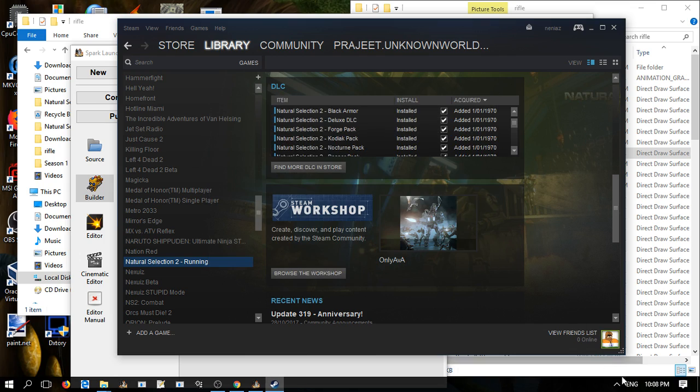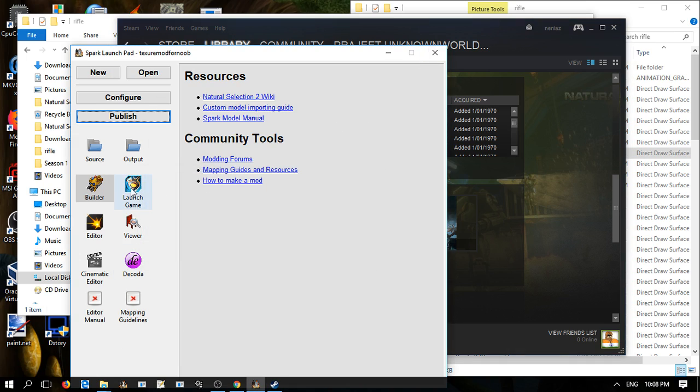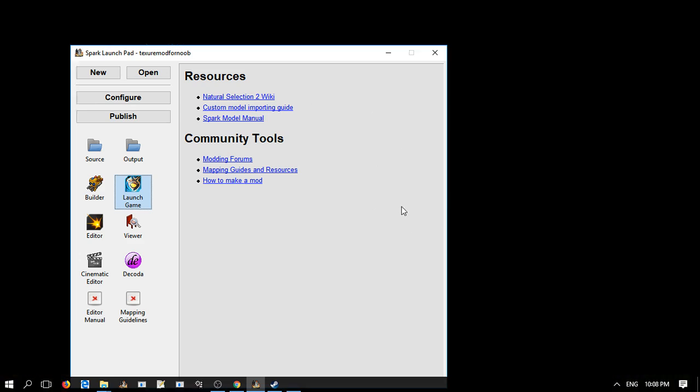Make sure you close builder. That should be located right here. Otherwise you won't be able to launch. It will give you some error. You can launch it from here if you like. Don't worry.